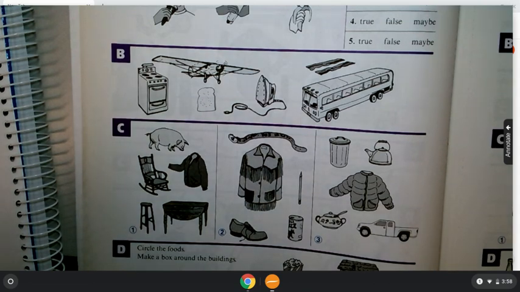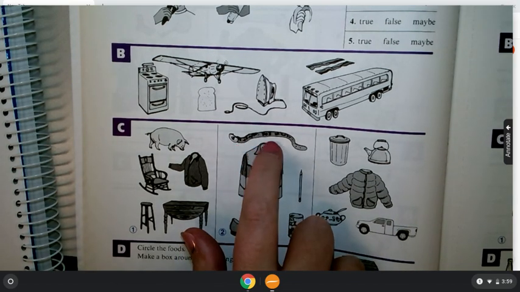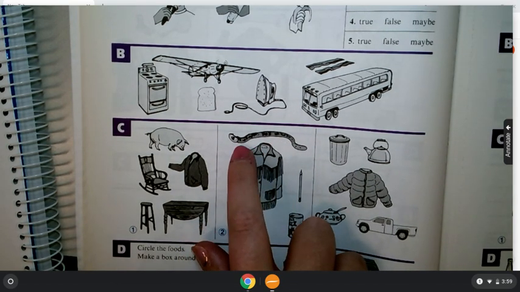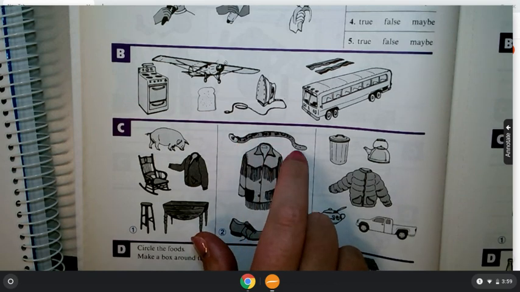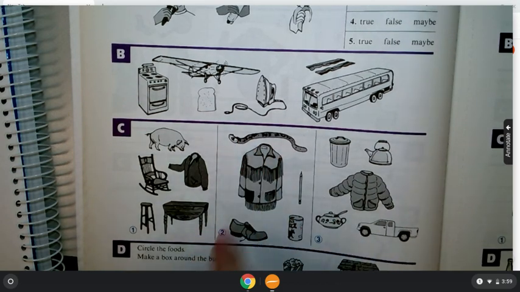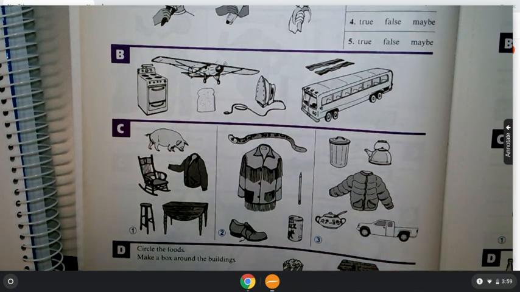Circle all the objects that are made of the same material. Okay, and this kind of looks like a weird thing, like a snake or something. This is actually a belt at the top, if that helps you. So you're trying to circle all the objects that are made of the same material.